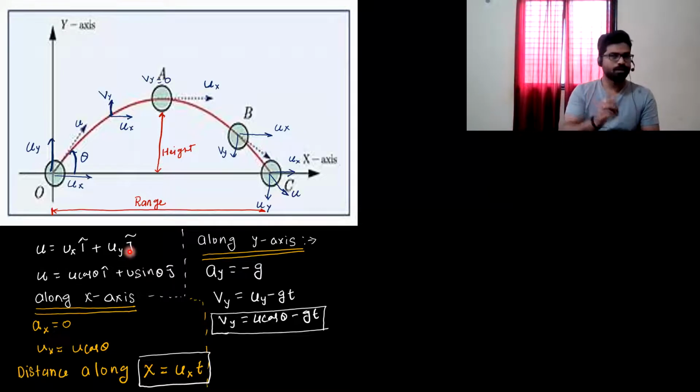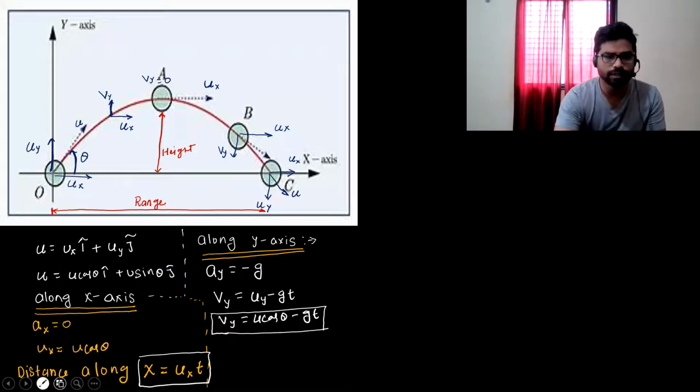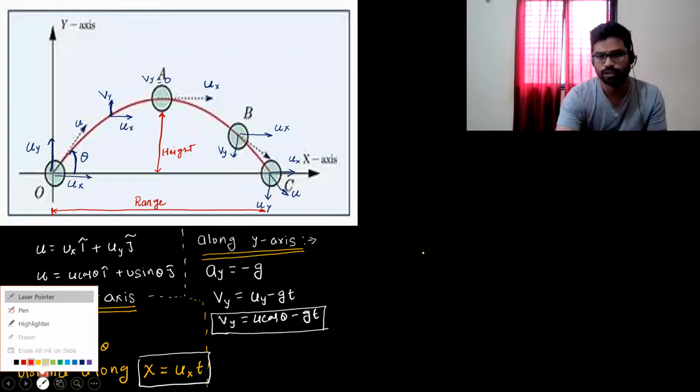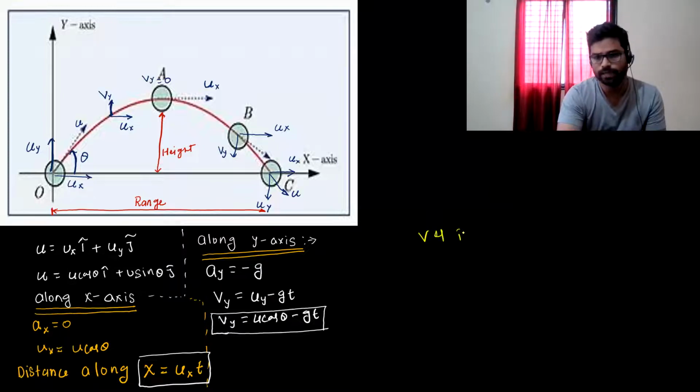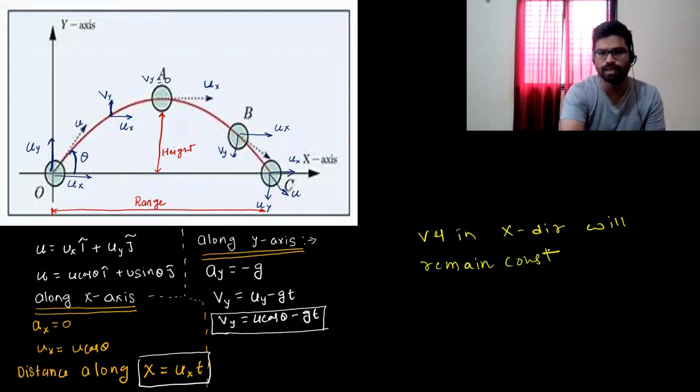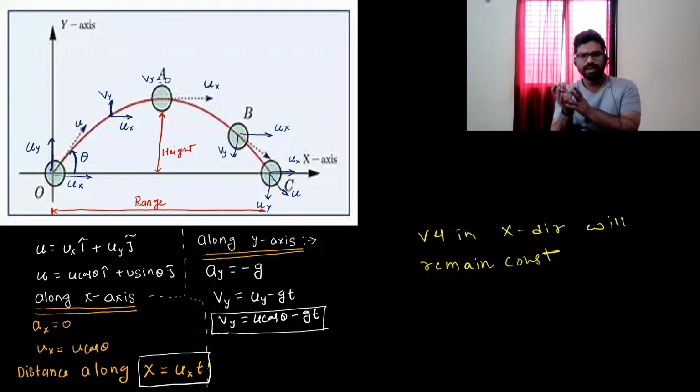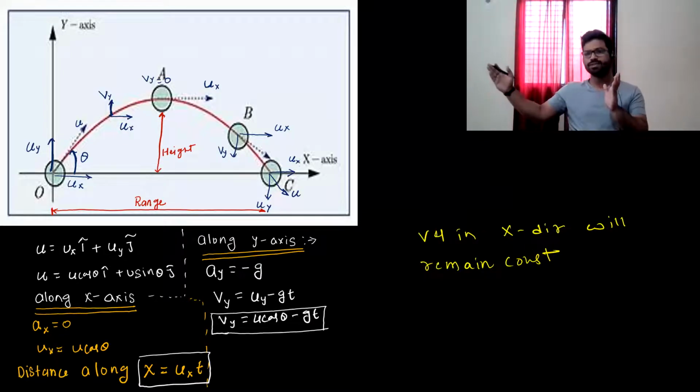So that is the important point. The velocity in x direction will remain constant. So if the velocity remains constant and I have to calculate distance in x direction, what is the distance in x direction?